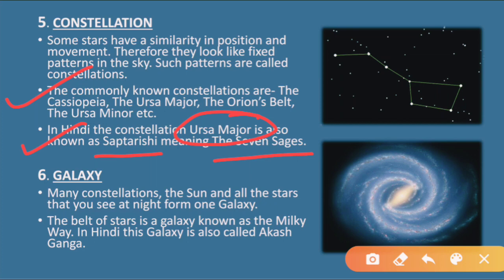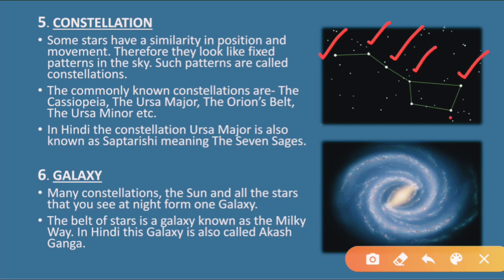You can see the picture of Sapt Rishi here. If you count, there are 7 stars. Let us count now. Count with me, students. 1, 2, 3, 4, 5, 6, and 7. How many stars are there in total? There are 7 stars. That is why they are known as Sapt Rishi. Sapt means 7 and Rishi. And this is known as a constellation.